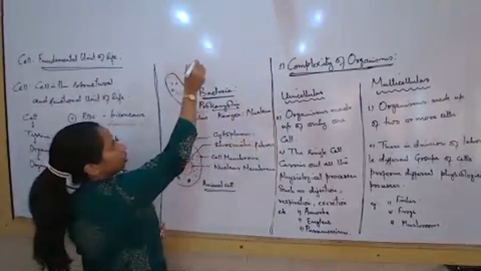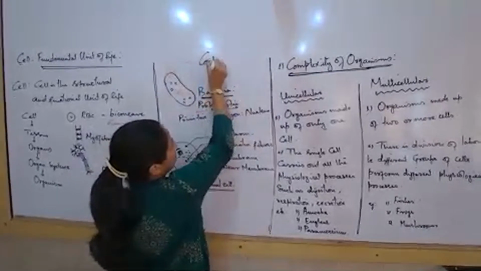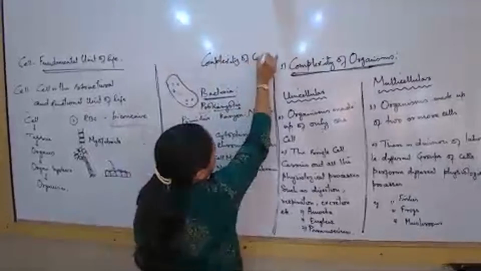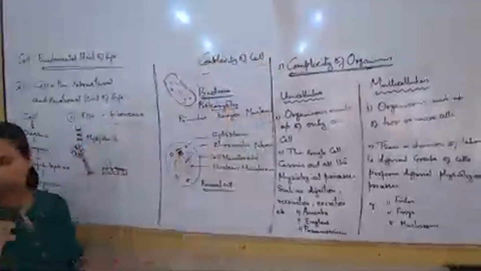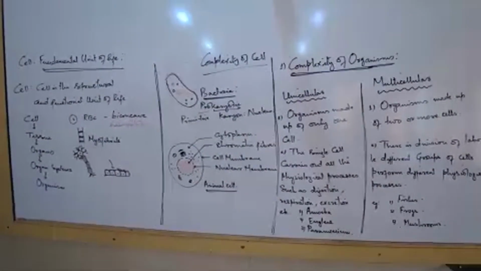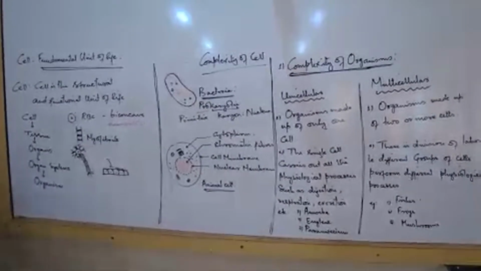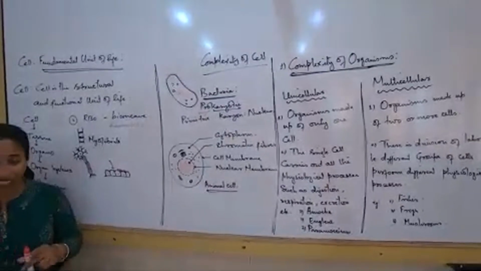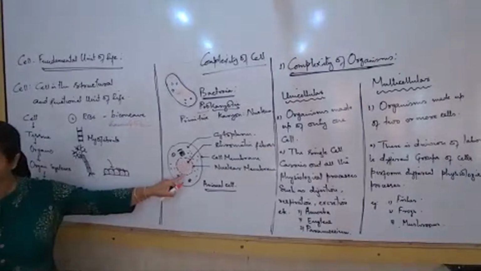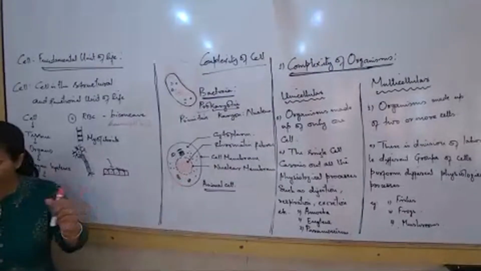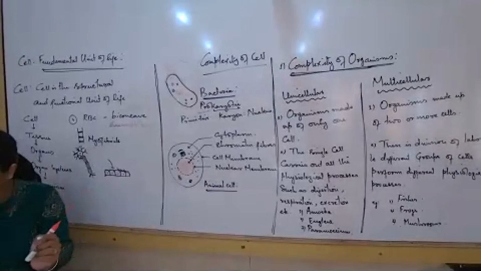So what are we saying? We are now talking about the complexity of the cell. So what is the most important factor which decides the complexity of the cell? The nucleus. How is the nucleus? Is it well arranged? Or is the nuclear material known as chromatin scattered, with no boundaries?